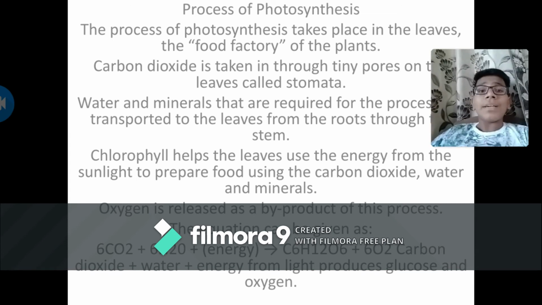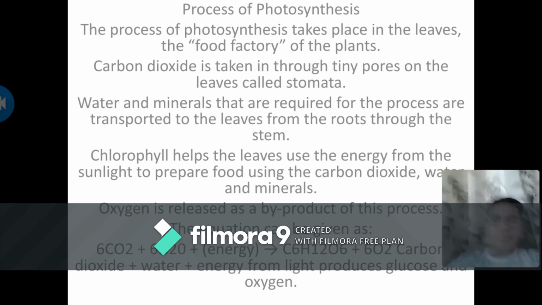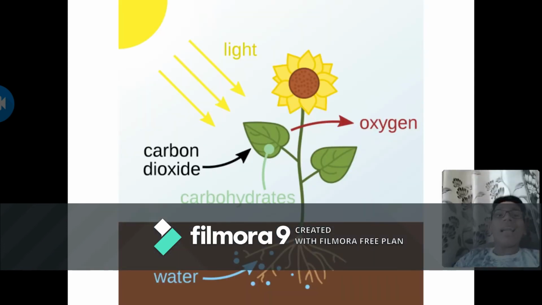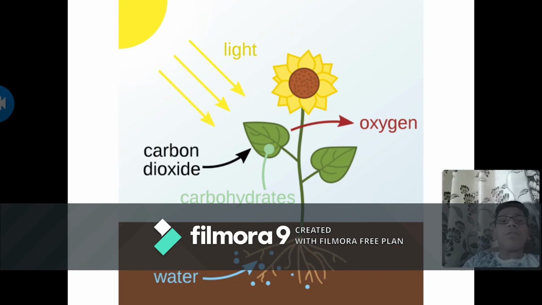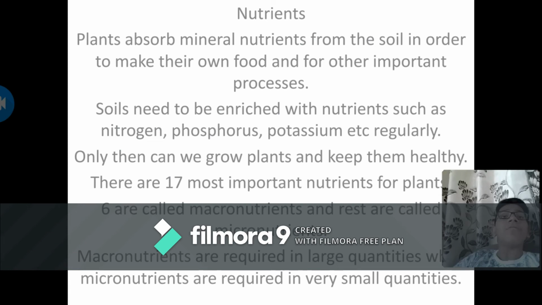It is carbon dioxide plus water plus energy from light produces glucose and oxygen. See, this is the diagram. Light has been falling on the leaves. Water is coming from the roots through the stems to the leaves, and chlorophyll is present inside it. And carbon dioxide it takes up through the stomata and releases the oxygen from itself.